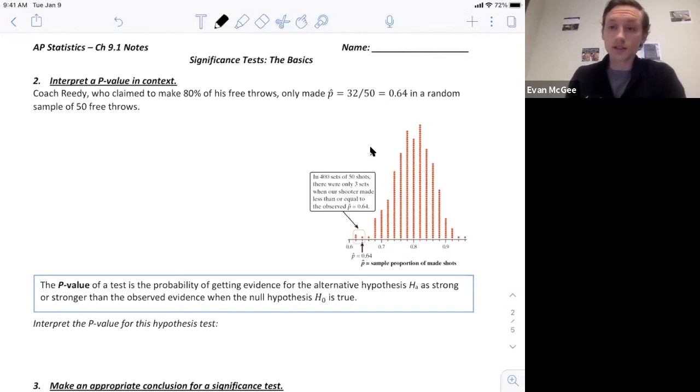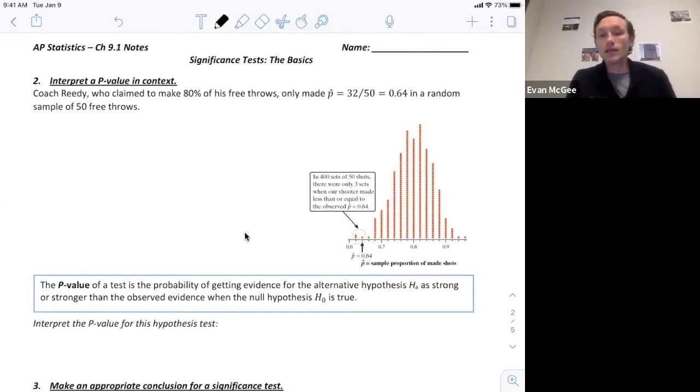So what we did here is we simulated an 80% free throw shooter shooting 50 shots, and we did that 400 times. So each of these red dots represents a sample of 50 free throws and the proportion that he made. So you can see in the 400 times, only 3 times did he shoot 64% or less.